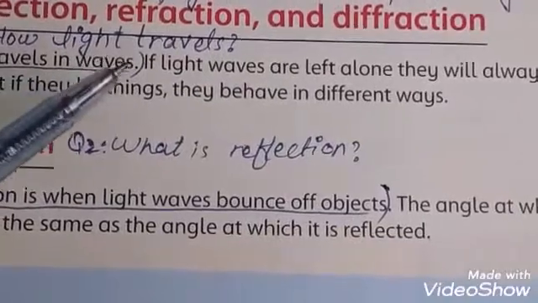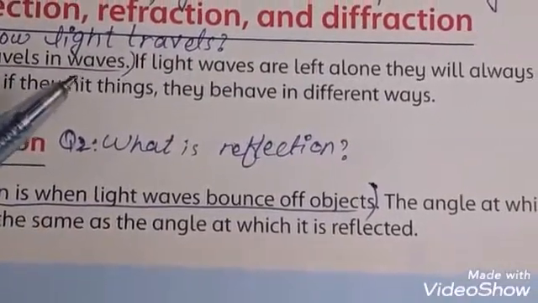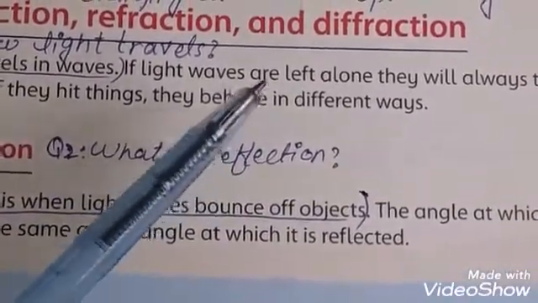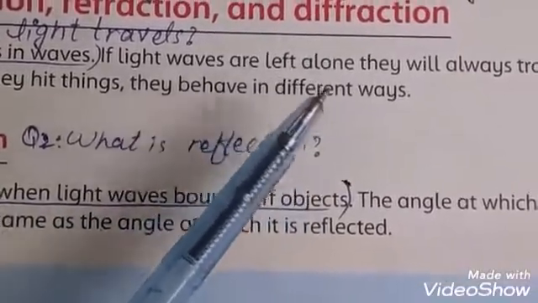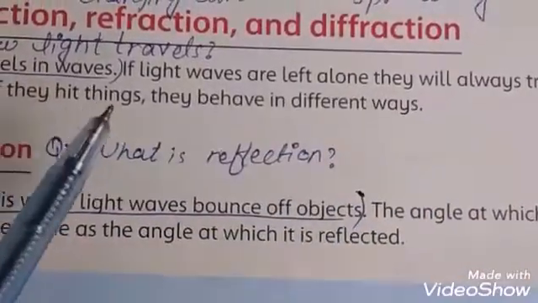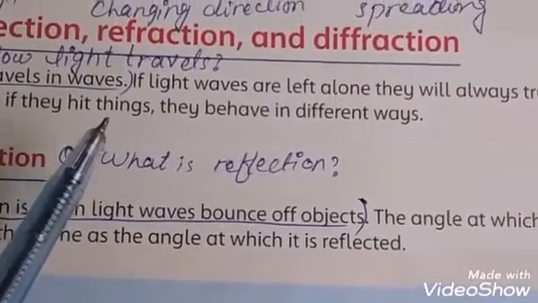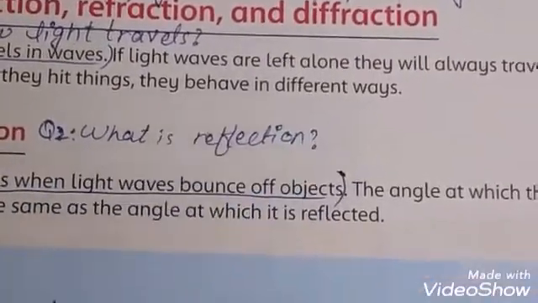So how does light travel? Light travels in waves. If there is nothing in between the way of light travel, they move straight, and if there is a thing that hits the light, they can behave differently.